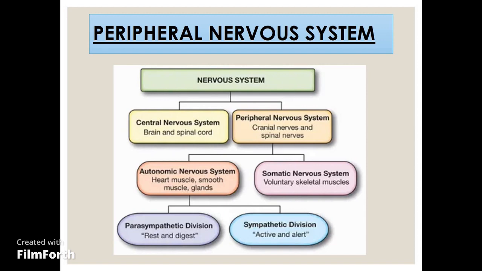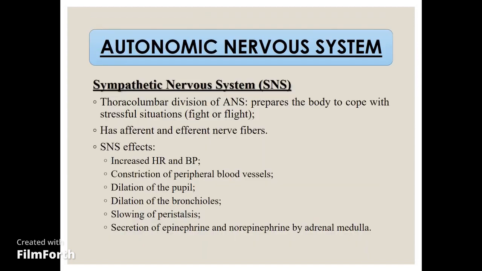The autonomic nervous system is further divided into parasympathetic and sympathetic. Parasympathetic activates in the condition of rest and digest, meaning parasympathetic activates in the condition of peace, whereas sympathetic activates in the condition of active and alert. Or we can say that sympathetic activates in the condition of stress.